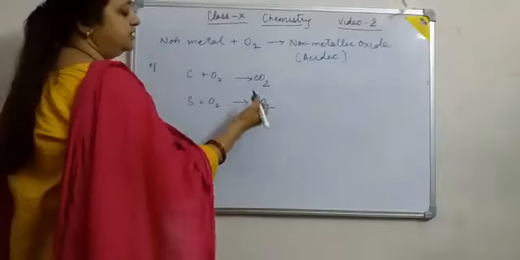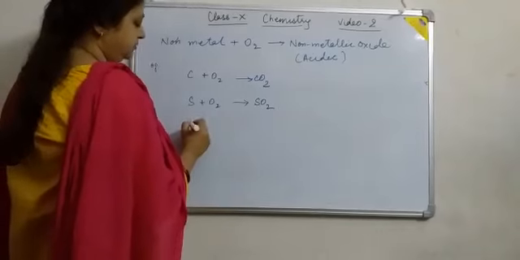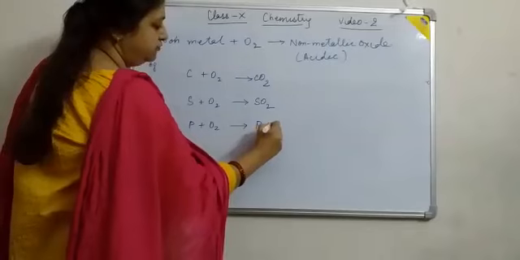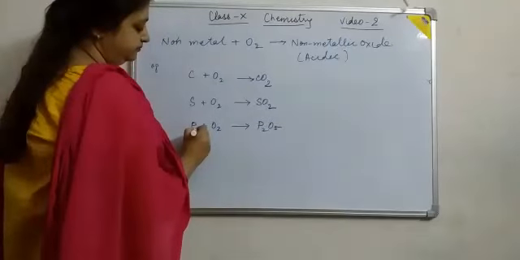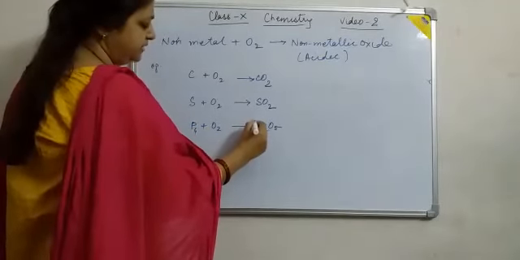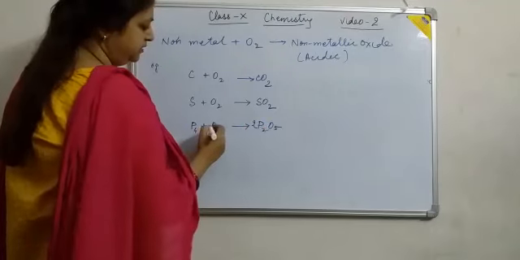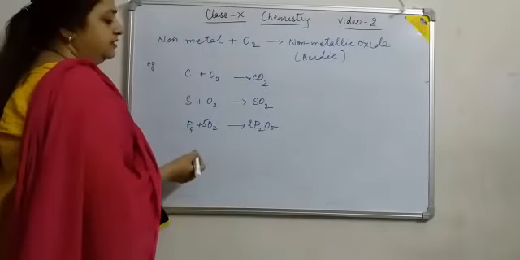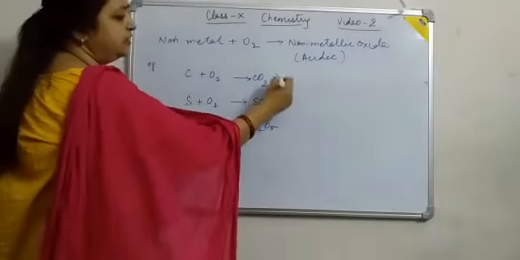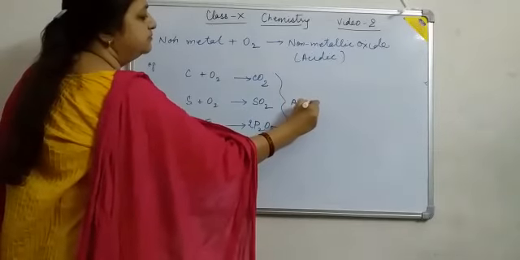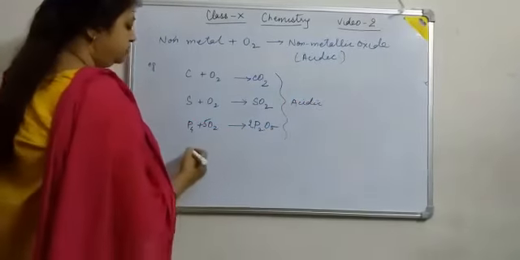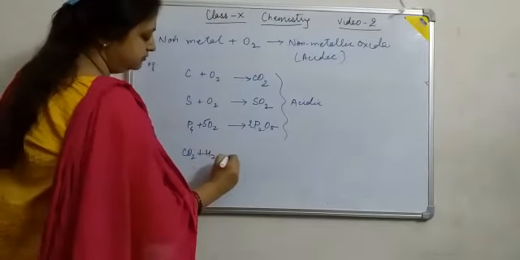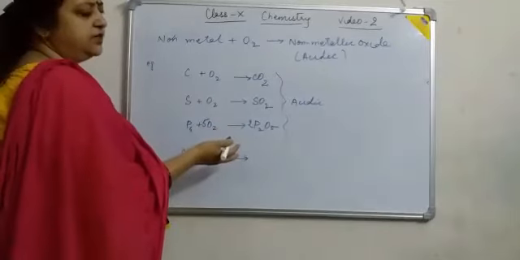So sometimes it is SO2 or SO3. Phosphorus plus oxygen gives P2O5, phosphorus pentoxide. P4 plus 5 O2 gives 2 P2O5; balance this reaction by adding 2 here. Non-metal oxides are acidic in nature. Acidic. So how do you test that these oxides are acidic in nature?